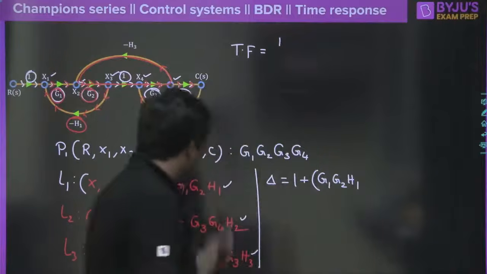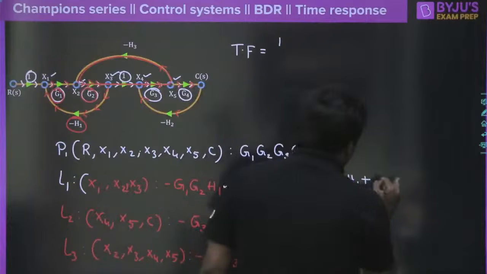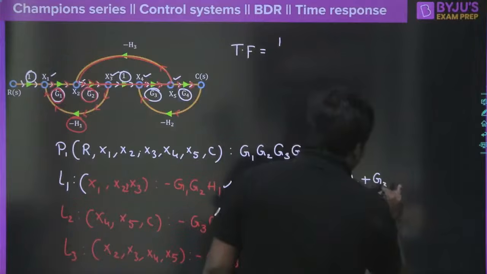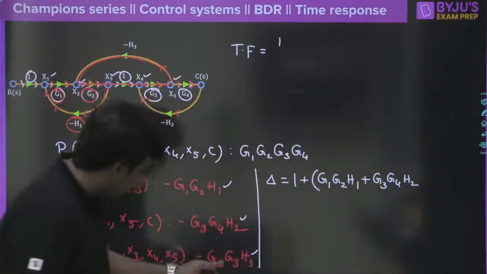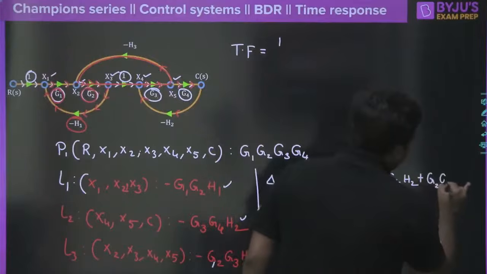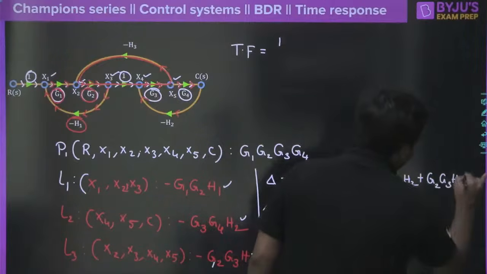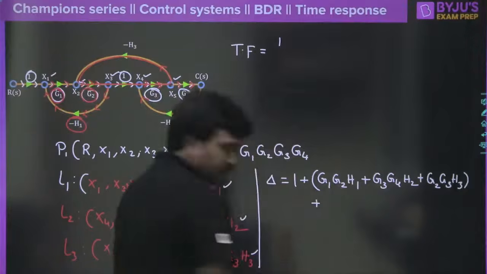If you take the minus outside, it becomes plus, because minus is there everywhere. So plus G3, G4, H2, and additionally G2, G3, H3. And additionally, minus is completed, now it would be plus.